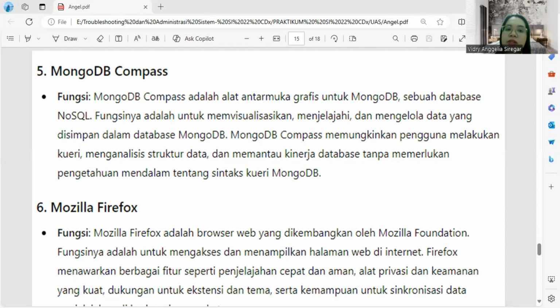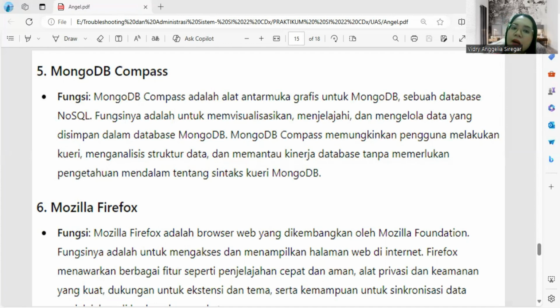Number 6, Mozilla Firefox. Mozilla Firefox is a web browser developed by the Mozilla Foundation. Its function is to access and display web pages on the internet.